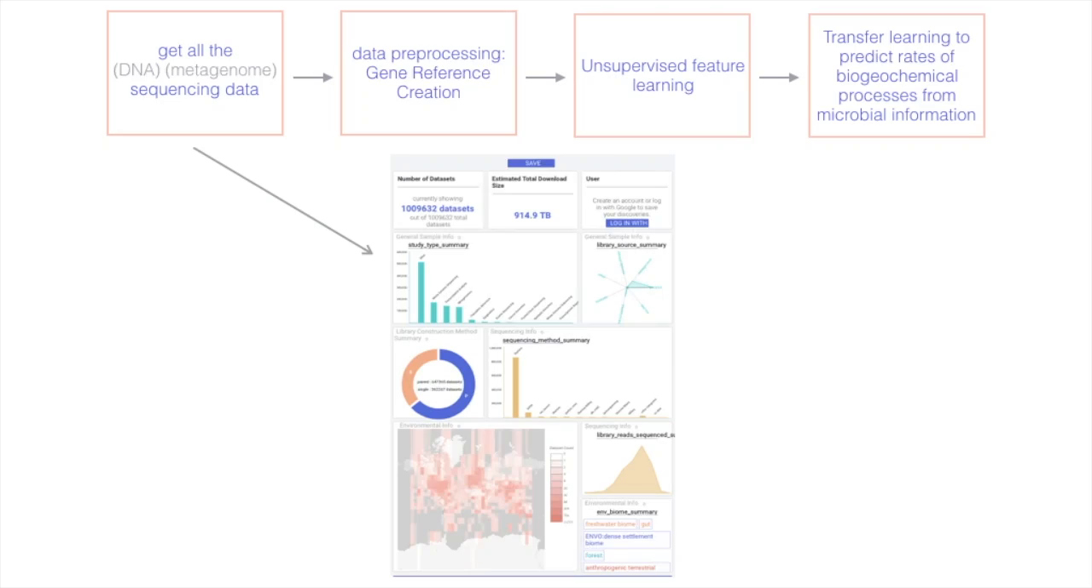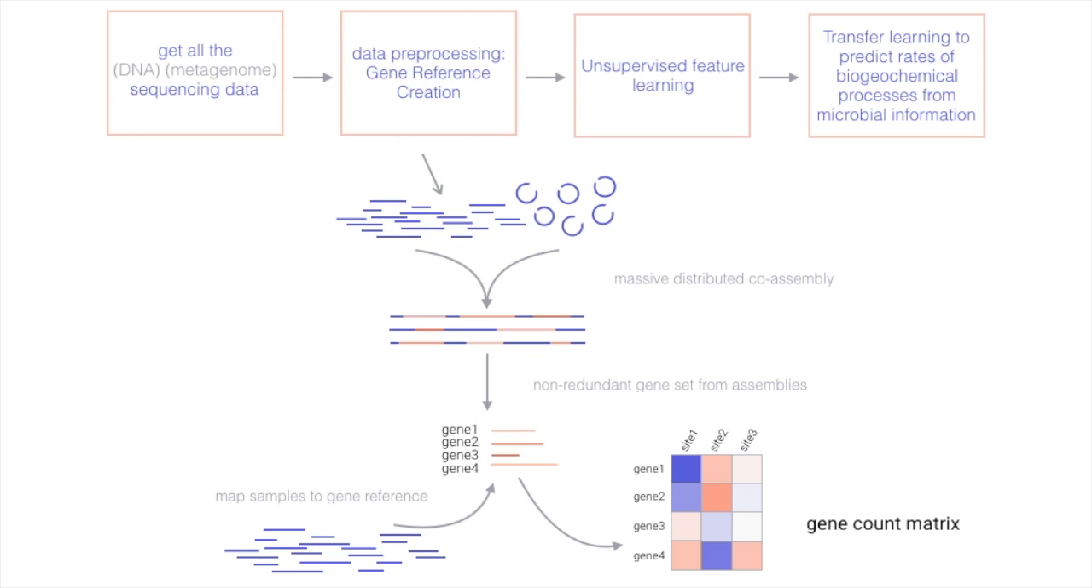I propose to leverage the rapidly growing pool of next-generation sequencing data to do unsupervised feature learning on microbial communities in general that can then be used to predict biogeochemical outcomes in environmental communities where we have relatively few labeled examples. Using a sequencing data discovery tool I built, I've identified the 1 million or so whole community metagenomes that are in existence. Pre-processing this data is really important and will require mapping every sample to a common gene reference to get counts of genes of every sample.